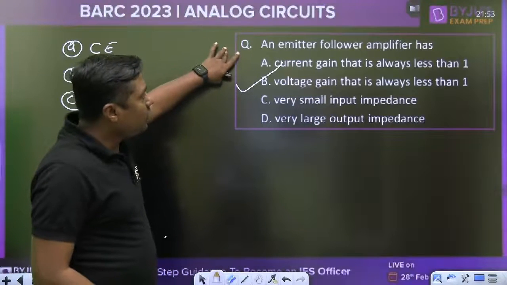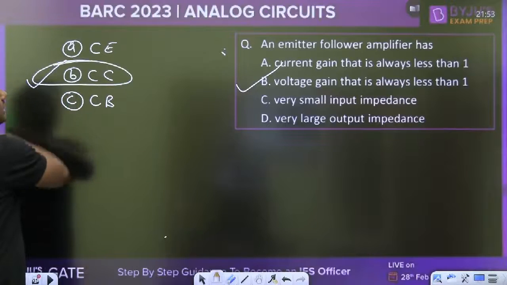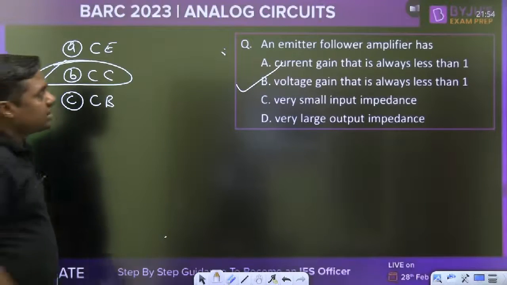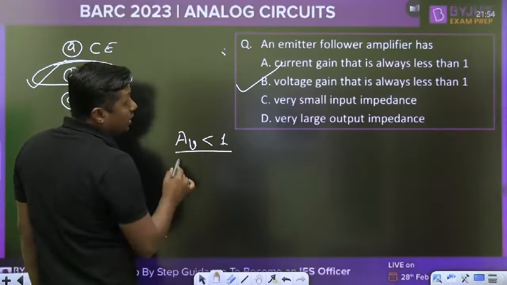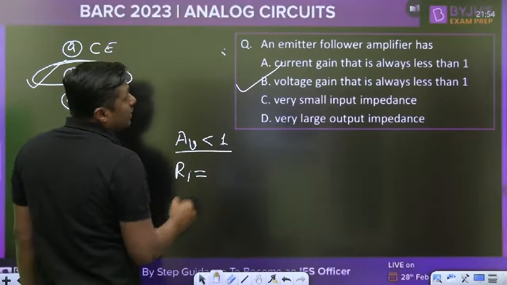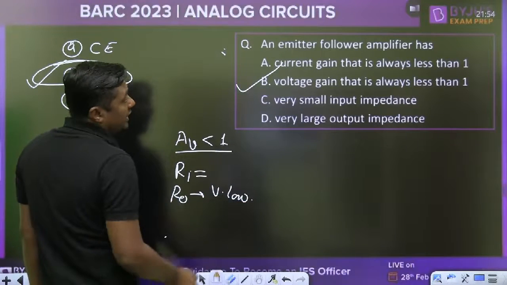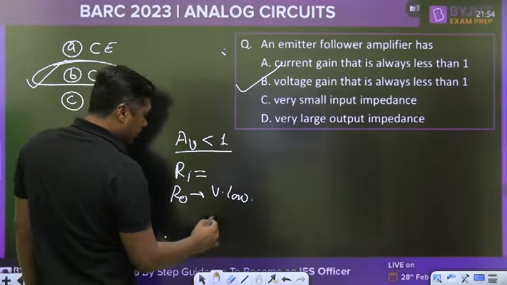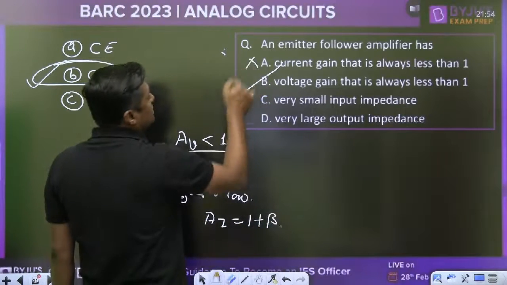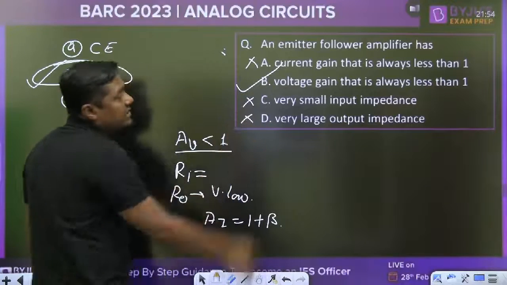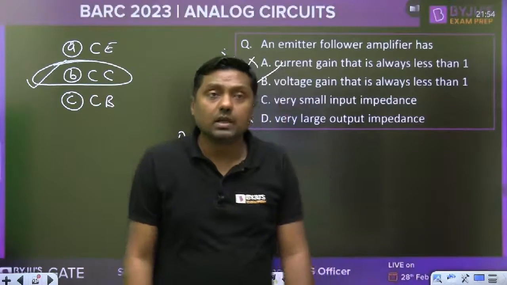My dear, for emitter follower, this is nothing but common collector. For common collector, voltage gain is nearly equal to 1, but practically it is less than 1. Input resistance is very high. Output resistance is very low. Current gain is high, 1 plus beta. This is wrong, this is wrong, this is wrong, and B is the correct answer. This is the common collector configuration.